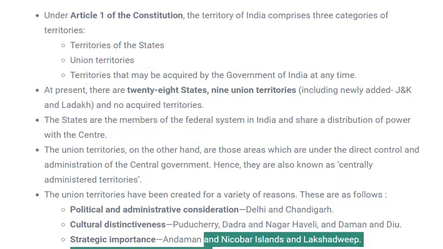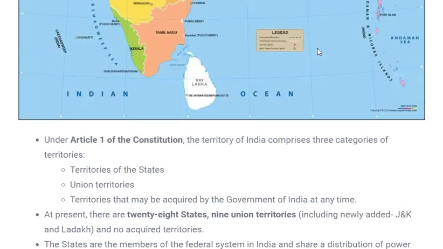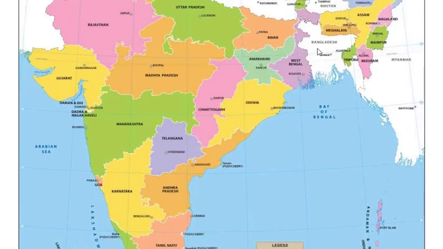And if we talk about jurisdiction, jurisdiction means the court. Only Delhi is the union territory which has its own high court, because of its population increase, and again it is the capital of the country. All the other union territories, let's see on the map so it becomes easy to visualize.